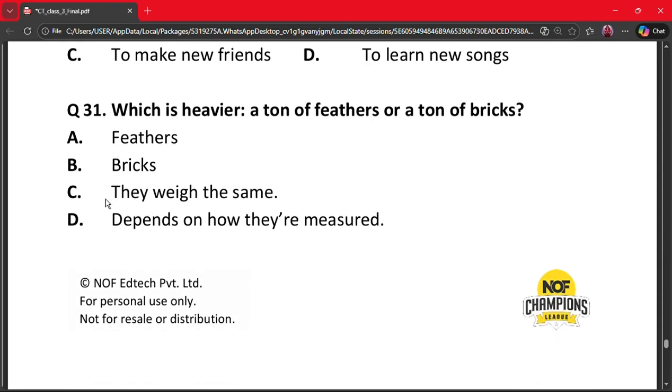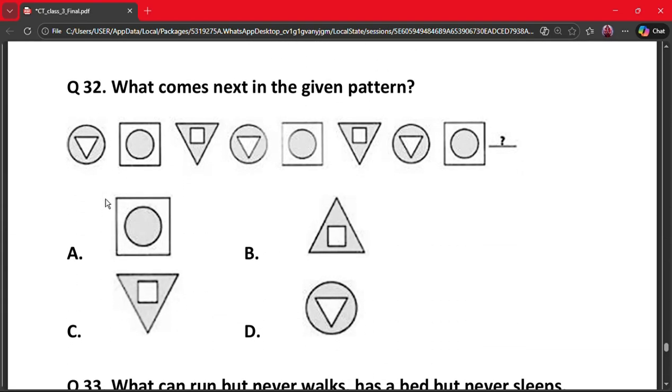Next question is question 31. Which is heavier, a ton of feathers or a ton of bricks? A, feathers, B, bricks, C, they weigh the same, D, depends on how they are measured. The correct answer is option C, a ton and a ton. So both are equal. Let's go on to our next question.